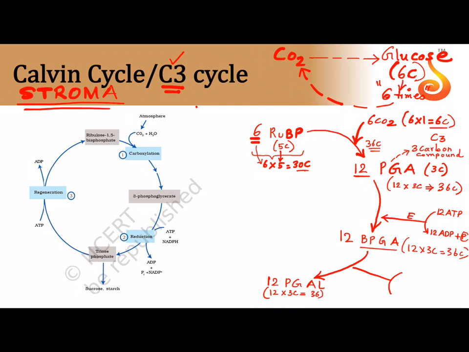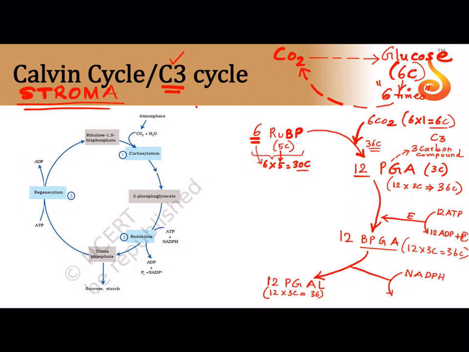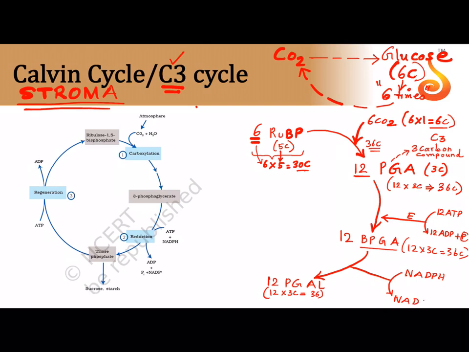Now this reduction is where we need NADPH. So NADPH reduces these 12 BPGA into 12 PGAL. It itself gets oxidized into NADP plus. So how many molecules here? 12. So this is where the light reaction comes in. See, where did we get these 12 ATP from? We got it from the light reaction. Where did we get these 12 NADPH from? We got it from the light reaction. Otherwise these two reactions would not have happened.